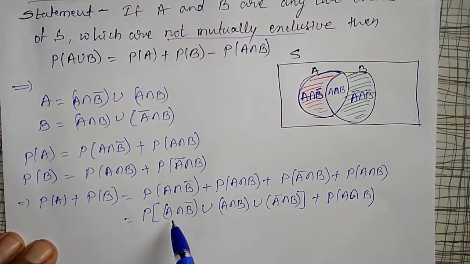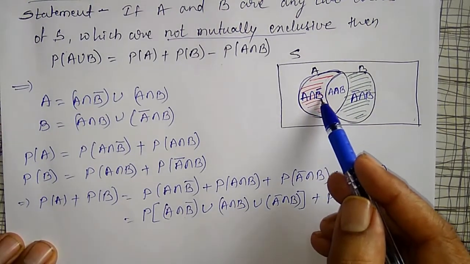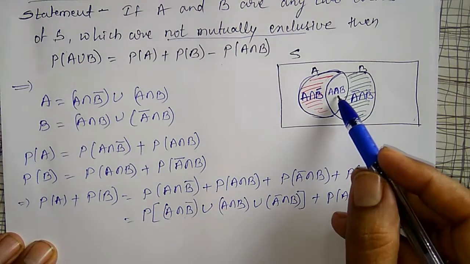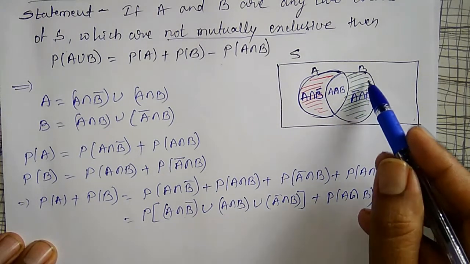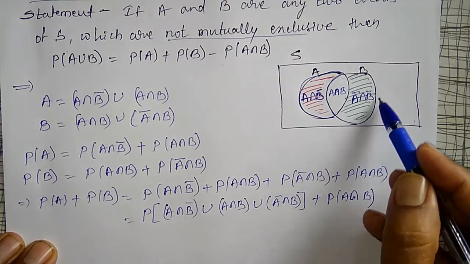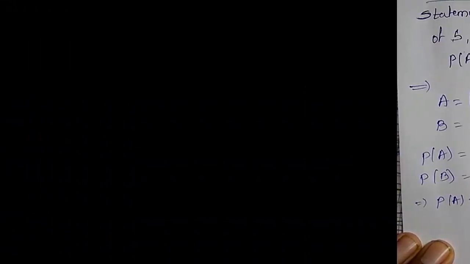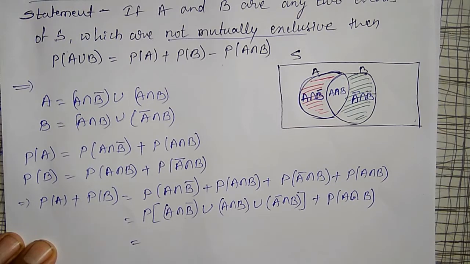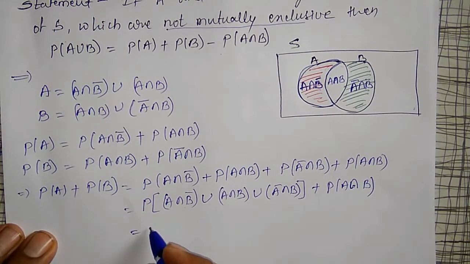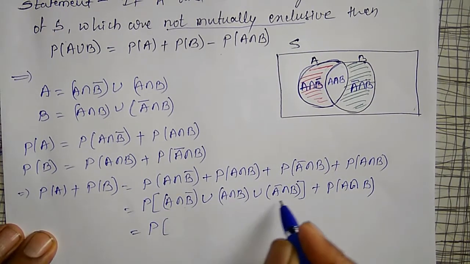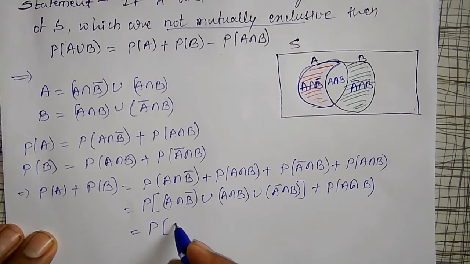Now we can check that A intersection B bar, A intersection B, A bar intersection B, all these three together are representing nothing but A union B. I can replace them by probability of A union B.